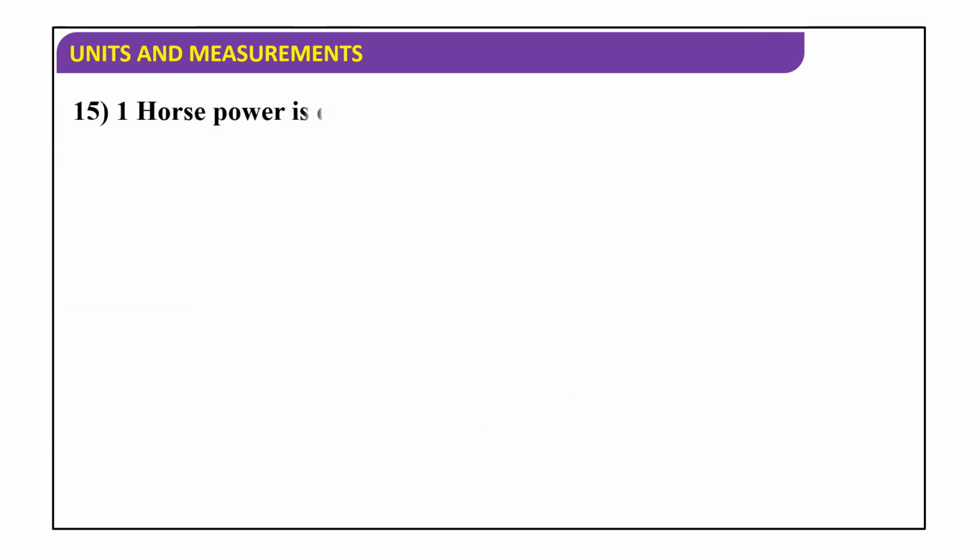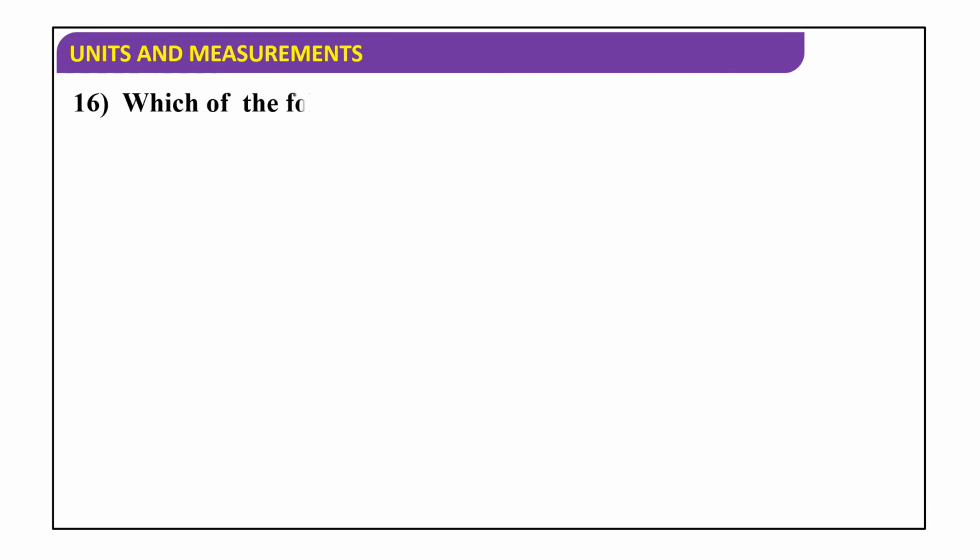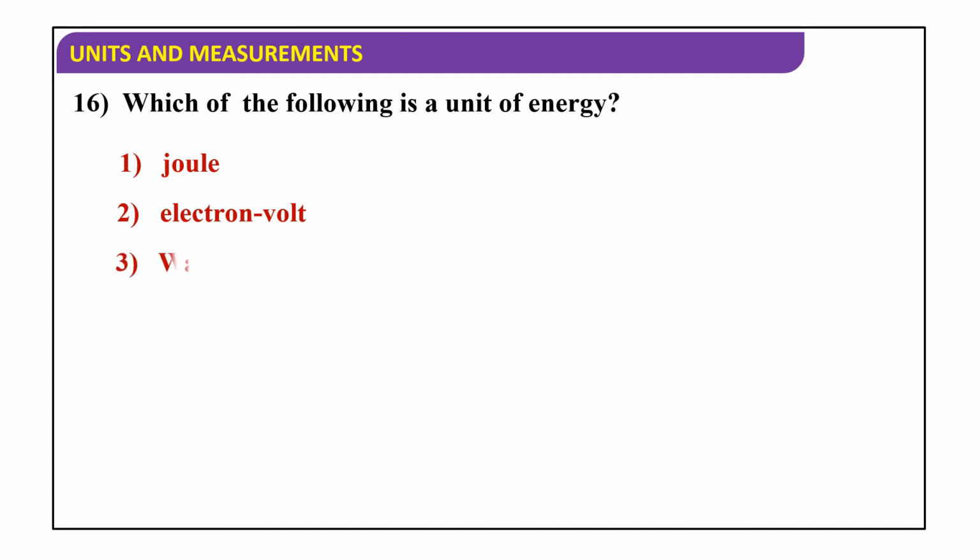Next, 1 horsepower is equal to 746 watts, 746 joules, 1746 watts, or 373 watts. Here 1 horsepower is equal to 746 watts. Next, which of the following is a unit of energy? Joule, electron volt, watt hour, all the above. Here the units of energy are joule, electron volt, watt hour. So all of the above are units of energy.